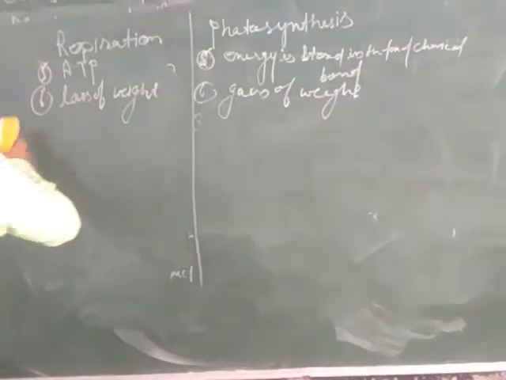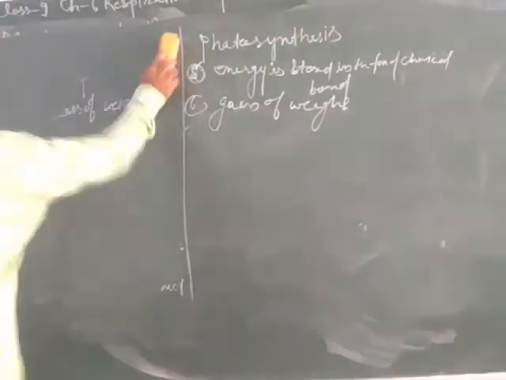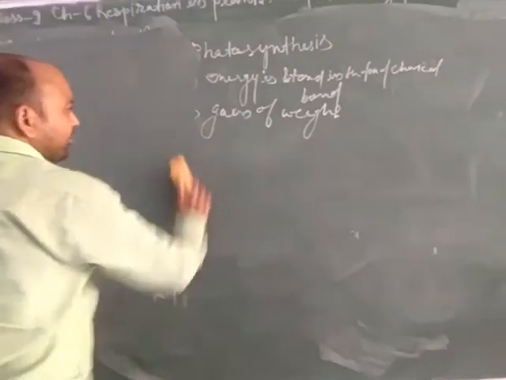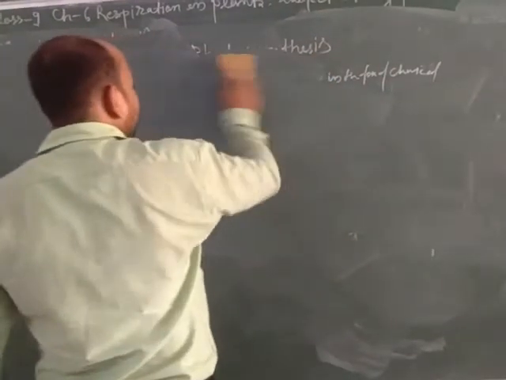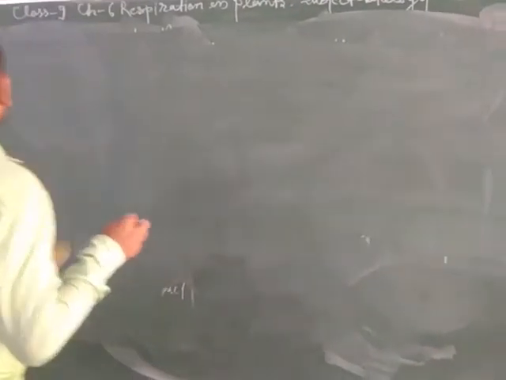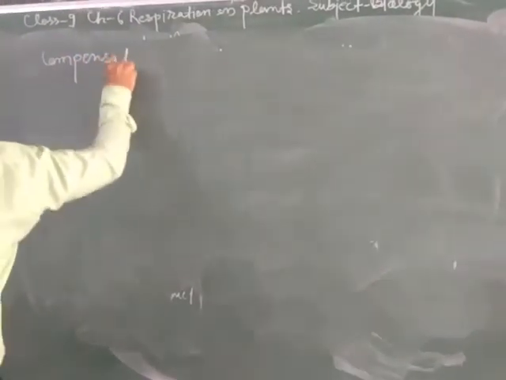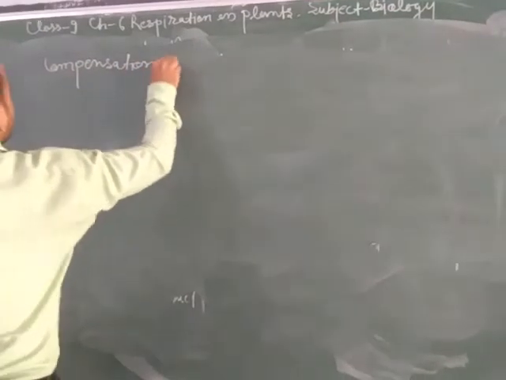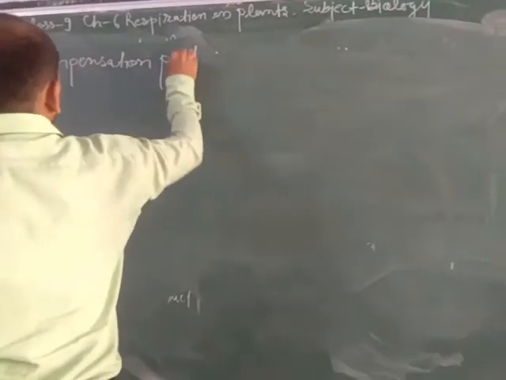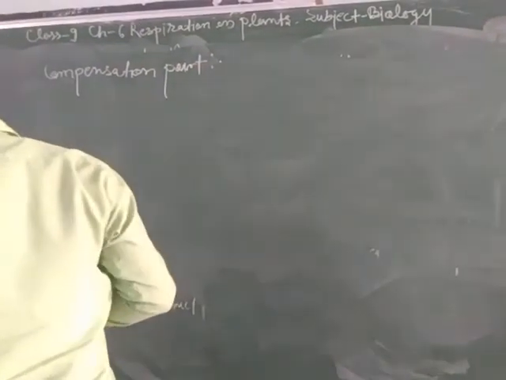Now dear students, we will discuss the next term, that is compensation point. When the rate of photosynthesis and respiration during the daytime are the same, this is called the compensation point. What is compensation point?